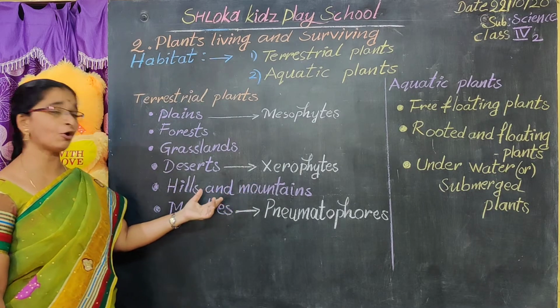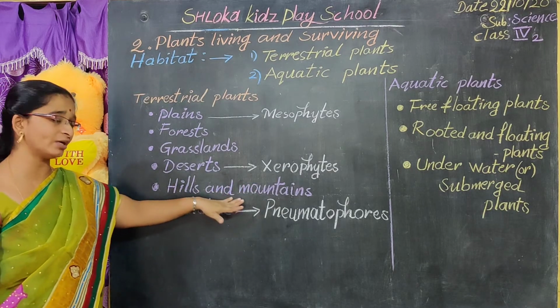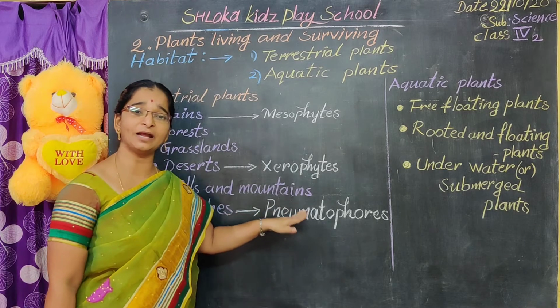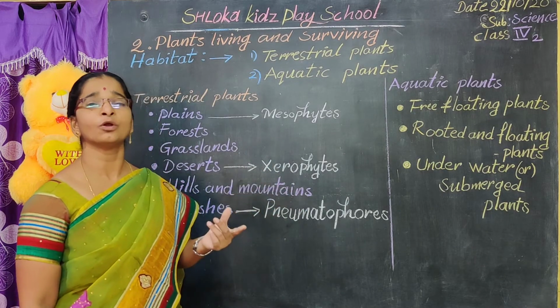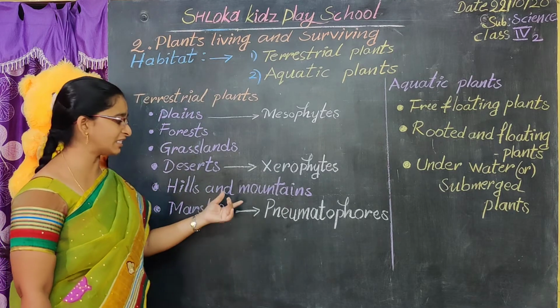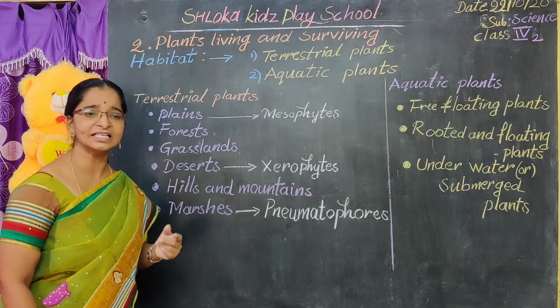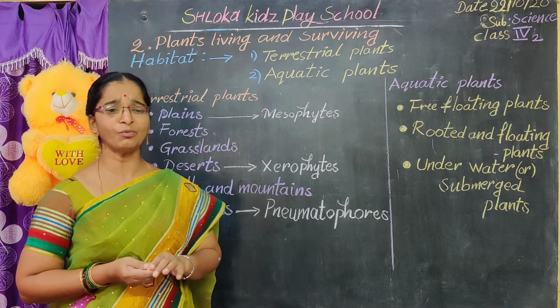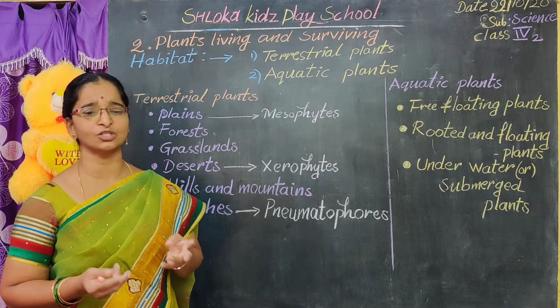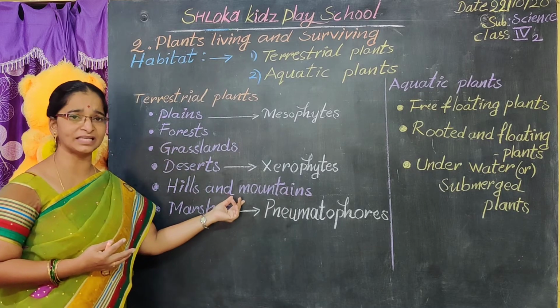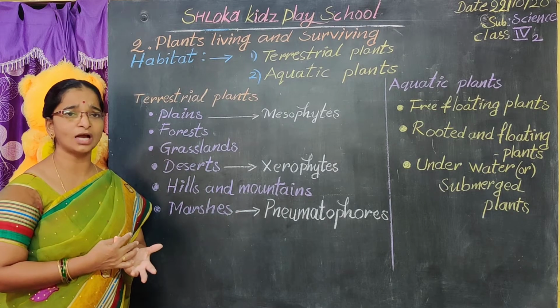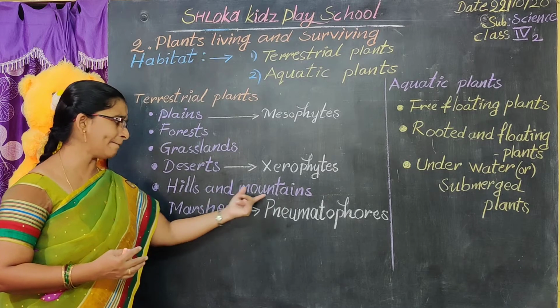The fruits are conical in shape. So these trees we call coniferous trees. Small non-flowering plants, mosses and lichens, also grow in these hills and mountains.